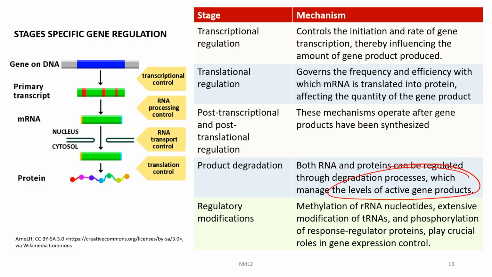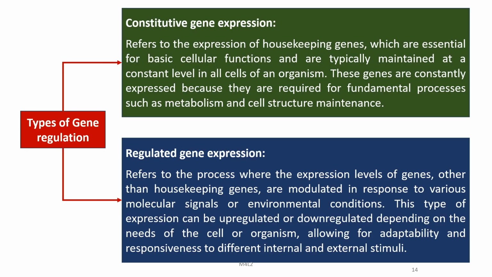Both RNA and proteins can be regulated through degradation processes, which are known as product degradation, and it also controls the level of active gene products. Then there are regulatory modifications: the methylation of RNA nucleotides, rRNA nucleotides, extensive modification of tRNA, and phosphorylation of response regulator proteins. They play a crucial role in gene expression control.